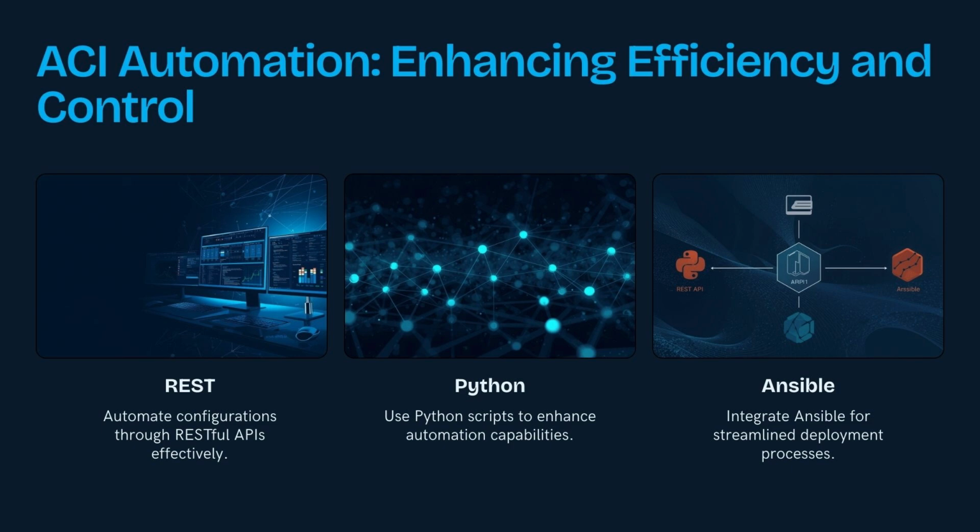ACI has strong automation options. It offers a full REST API, native Python and Ansible libraries, Terraform support, and complete fabric automation from the underlay to the overlay. ACI automation is widely used in enterprise CI/CD pipelines as well as in brownfield migrations.